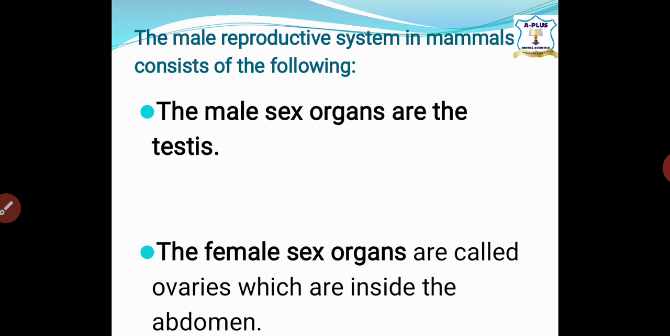I take that again. The female sex organs are called ovaries, which are inside the abdomen. These produce eggs, which are released into the opening of the oviduct and moved down the funnel with the aid of the cilia in the oviducal funnel. The oviduct leads to the uterus or the womb. You can also call the uterus womb.